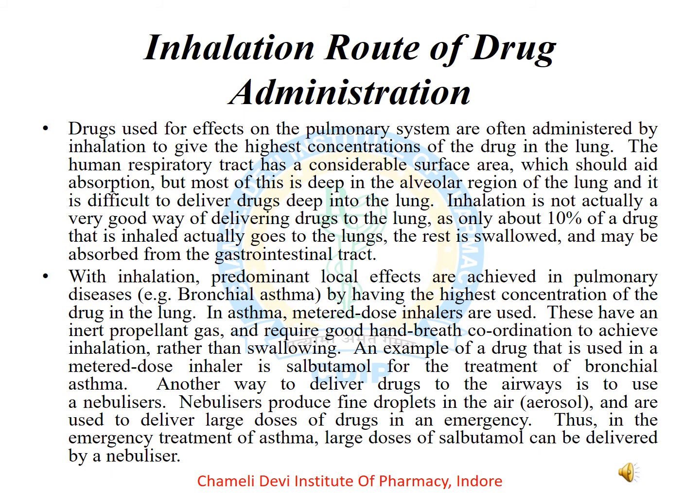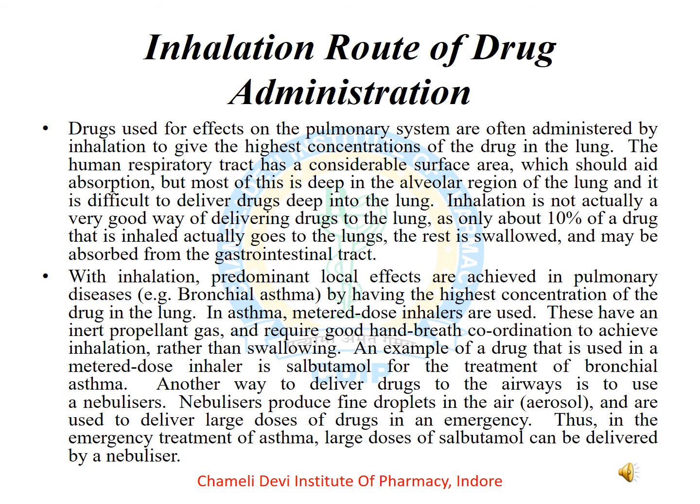With inhalation, predominant local effects are achieved in pulmonary diseases like bronchial asthma by having the highest concentration of the drug in the lungs. In asthma, metered dose inhalers are used. These have an inert propellant gas and require good hand-breath coordination to achieve inhalation rather than swallowing.